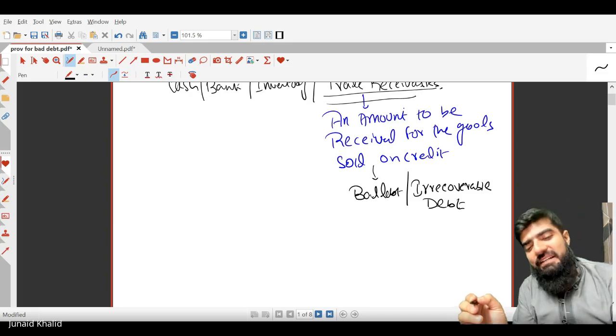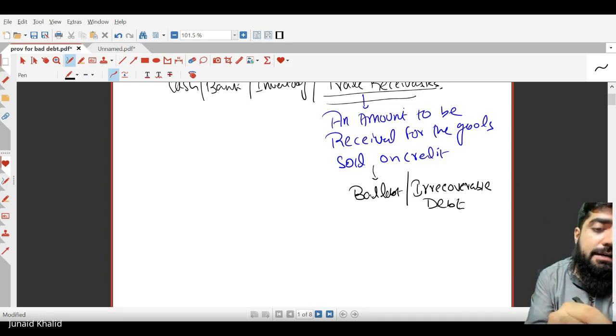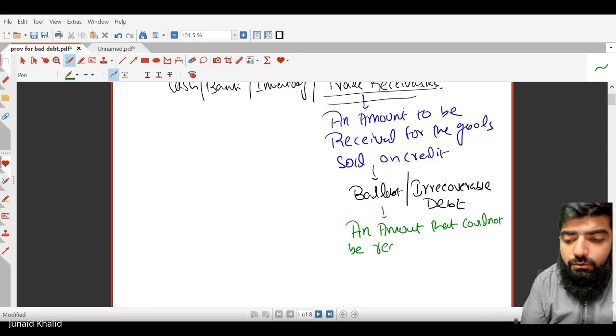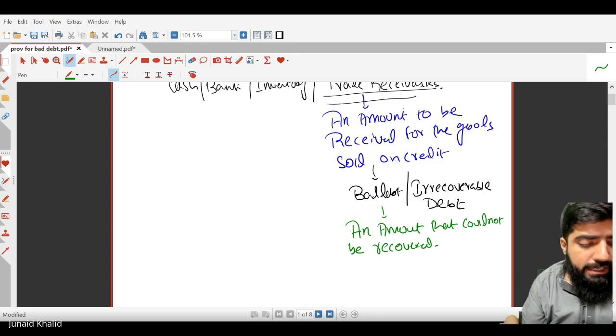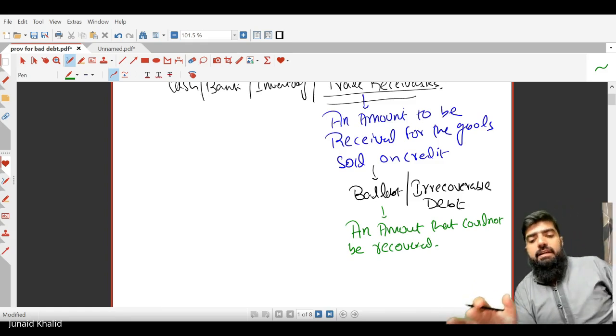Can we write bad debt in the paper as well? Yes, because irrecoverable takes a lot of space, so we can write bad debt. Irrecoverable debt or bad debt means an amount that could not be recovered.